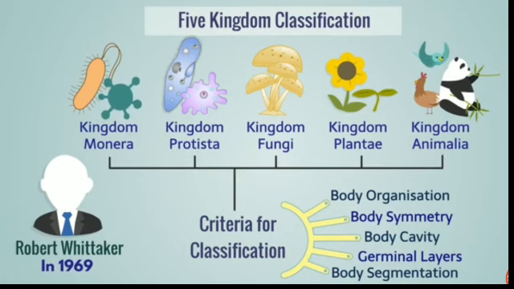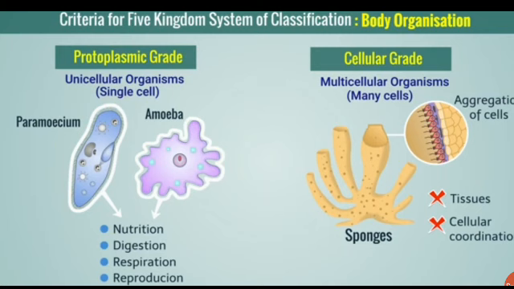In 1969, Robert Whittaker gave the 5 kingdom classification, that is kingdom Monera, Protista, Fungi, Plantae and Animalia. Now we are going to see the animal classification. The criteria for classification he has chosen are body organization, body symmetry, body cavity, germinal layers and body segmentation. These are the criteria used for classification of kingdom Animalia, which we are going to study one by one. Now we will see the first criteria, that is the body organization.